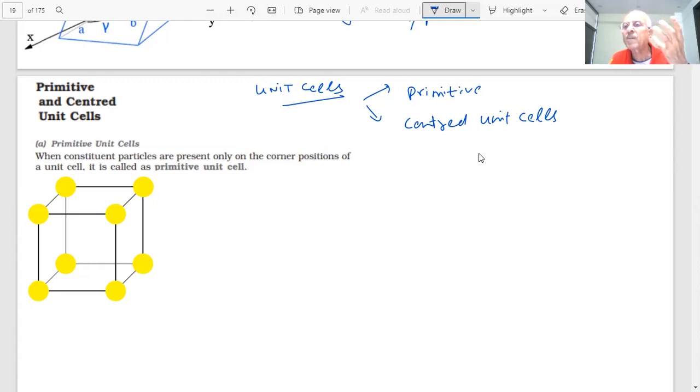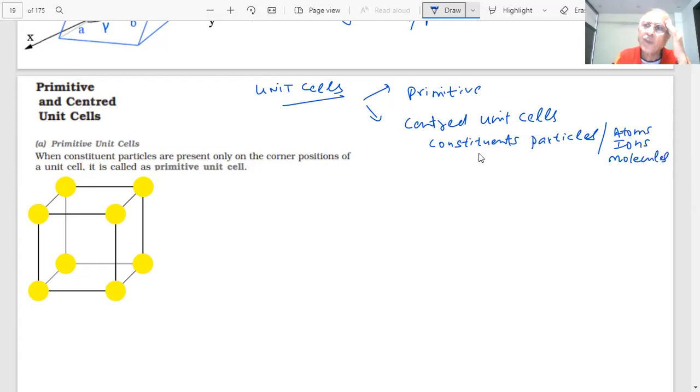The crystal is made up of what? Crystal is made up of particles. Constituent particles can be atoms, ions, or molecules. You already know this. The crystals contain constituent particles, which could be atoms, ions, or even molecules. So these particles make up the crystal.